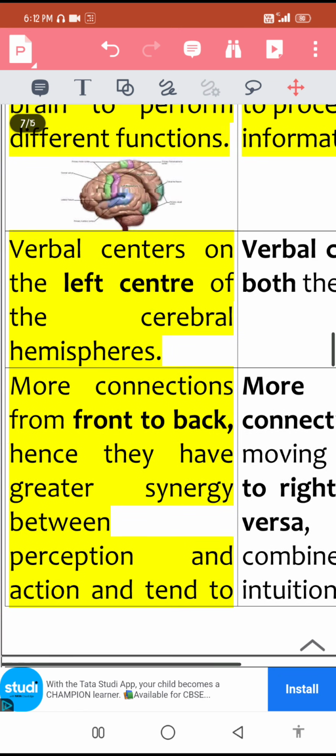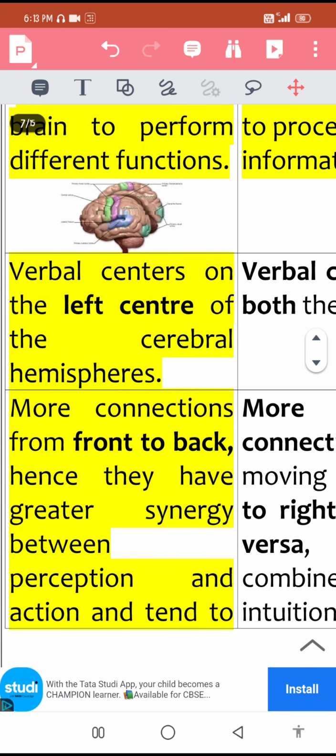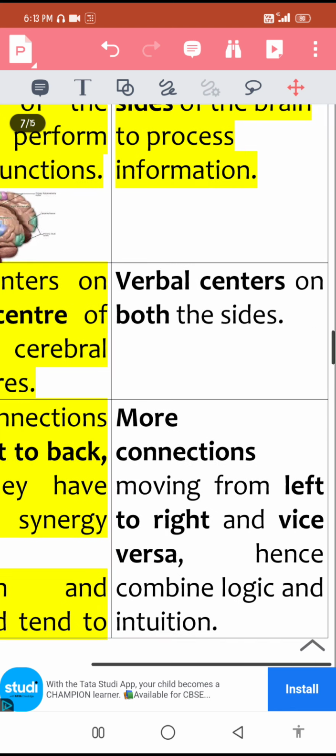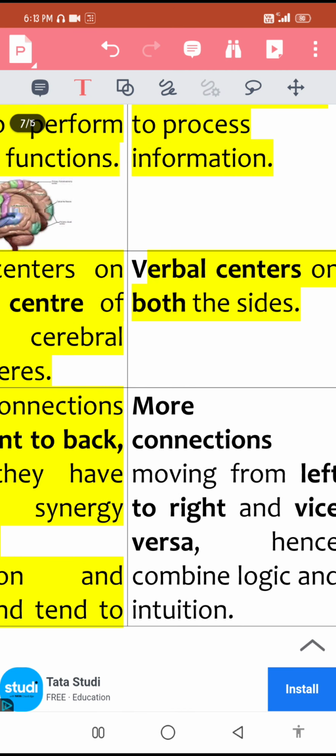The next point is, men have verbal centers in the left hemisphere of the brain only, whereas females have these verbal centers in both cerebral hemispheres. That's why women tend to be more vocal. They can narrate situations at length, and they can phrase and synthesize phrases and sentences, and have more vocabulary as compared to men. The next point.